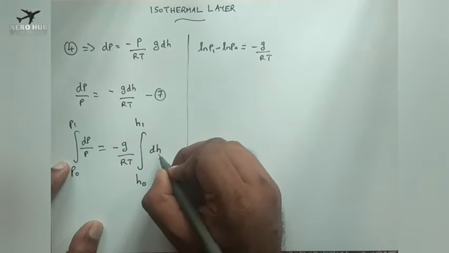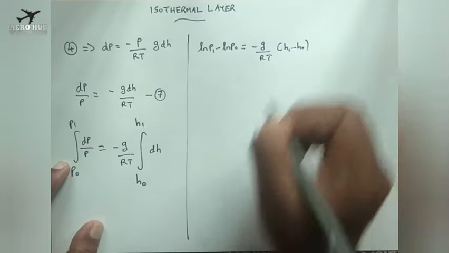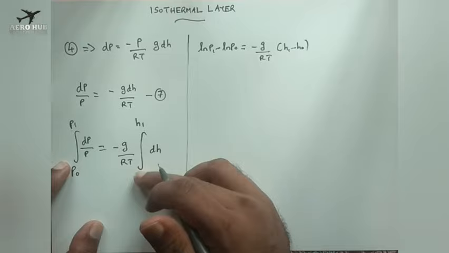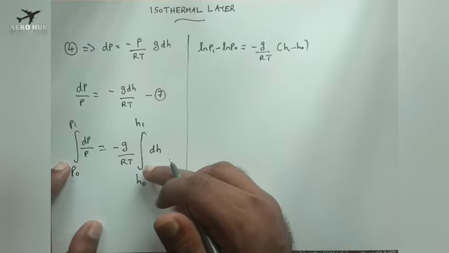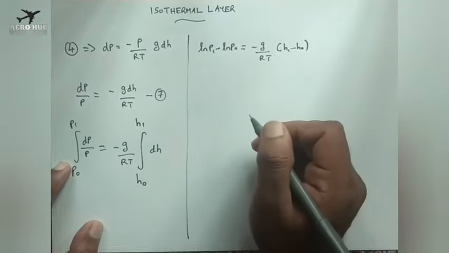If I integrate dH, it is nothing but H, so I will get H1 minus H0 after substituting the upper and lower limits.